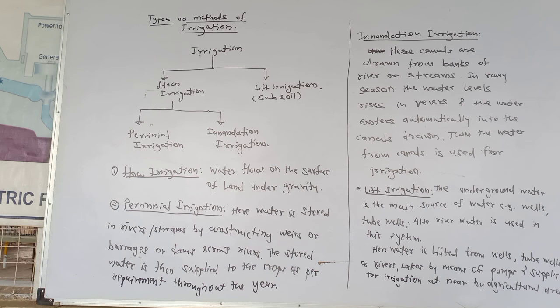Here water is lifted from wells, tube wells or rivers or lakes by means of pumps and supplied for irrigation at nearby agricultural area. Okay, this is the meaning of lift irrigation.